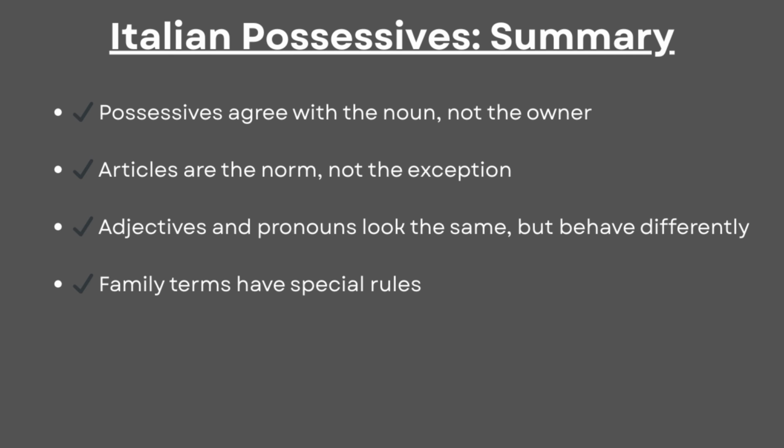Overall, this is how possessive adjectives and pronouns fully work in Italian. The concepts require definite articles, they must agree with the noun and not the owner, and family terms have special rules.